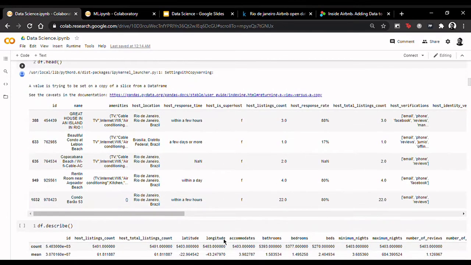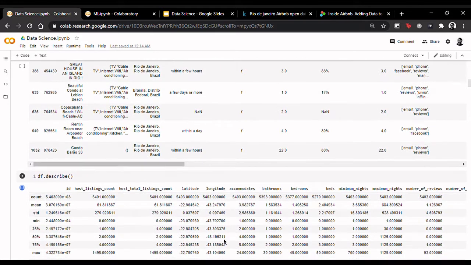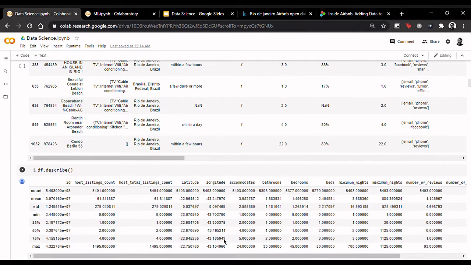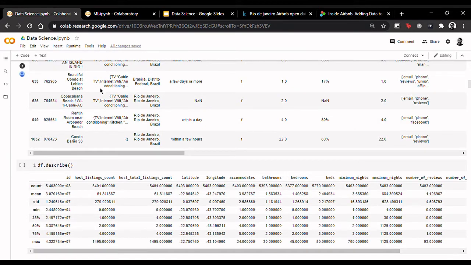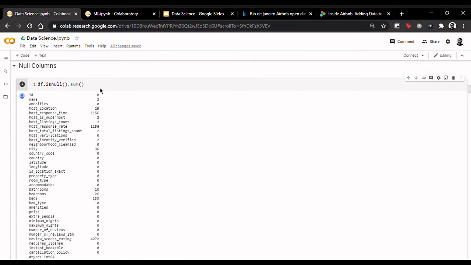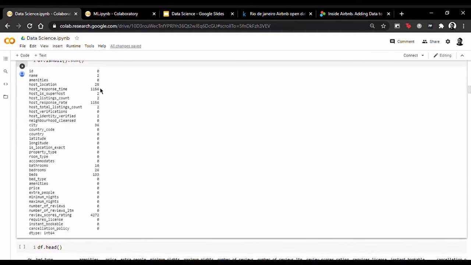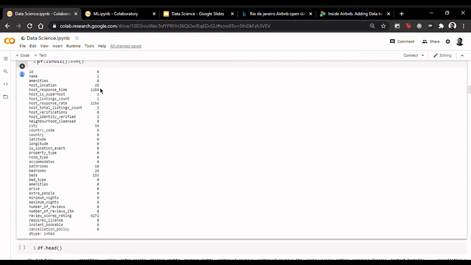The next step is to describe the dataset. A dataset description means that we display the count, mean, standard deviation, and other such metrics about the dataset. We then find out the number of null values in each attribute. We see here that the attributes host response time and host response rate have a high number of null values, but the review scores rating attribute has even higher null values.